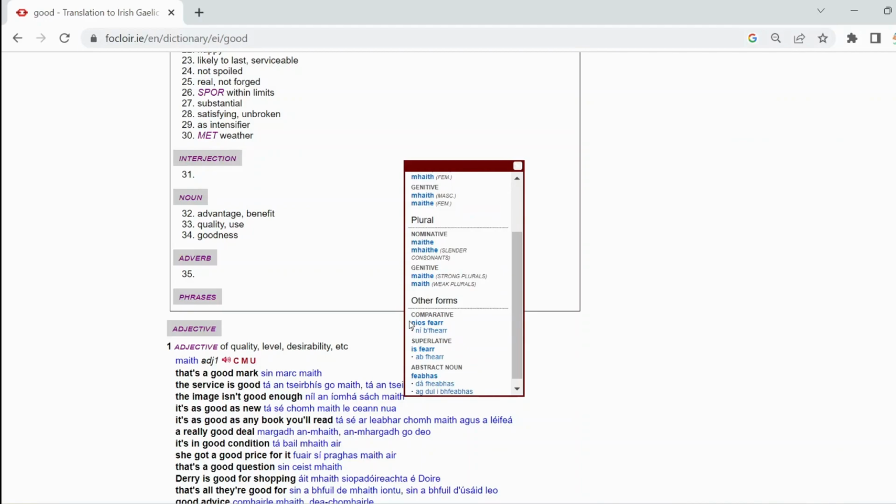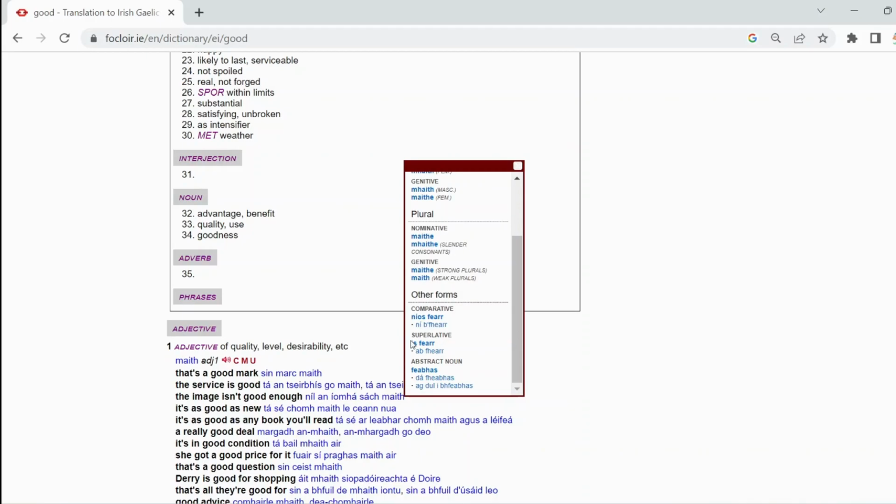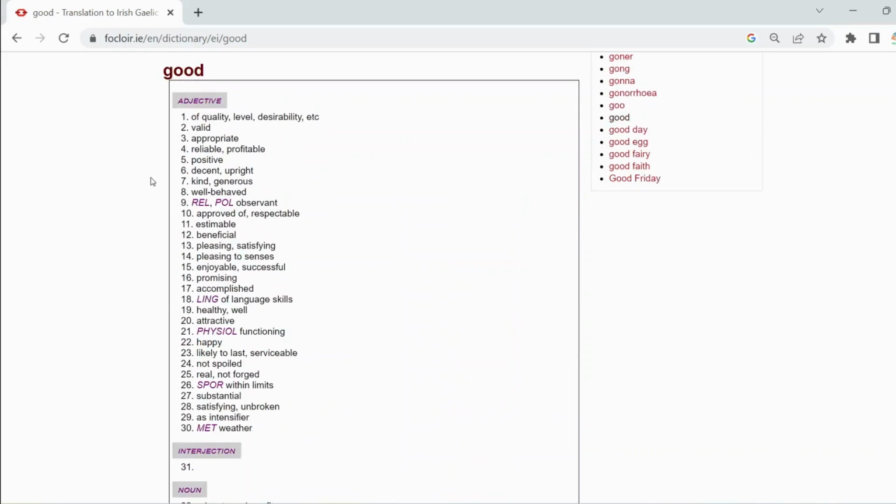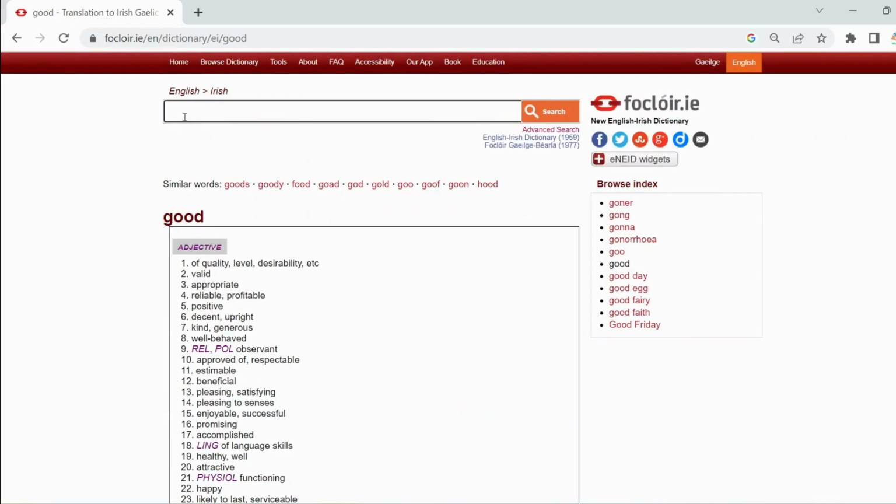And the comparative, maith, good, níos fearr, better. And the past tense is ní b'fhearr, better. The superlative is is fearr, the best, and then is fearr, the best person. And the past tense form, ba é is fearr. And the preposition do, for.